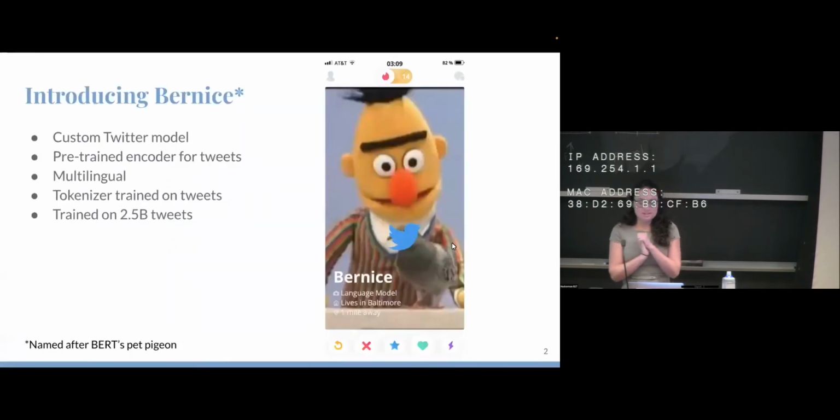So introducing Bernice. Bernice is a custom Twitter model. It's a pre-trained encoder for tweets. It's multilingual. It has a custom tokenizer that was trained specifically for representing tweets. And it was trained on a lot of data, 2.5 billion tweets. And Bernice was named by Mark. He is very pleased with this name. He named it after Bert's pet pigeon. So really keeping with that Sesame Street theme, even this one's very, very niche.